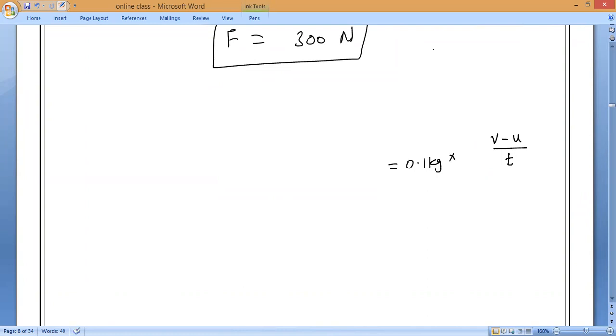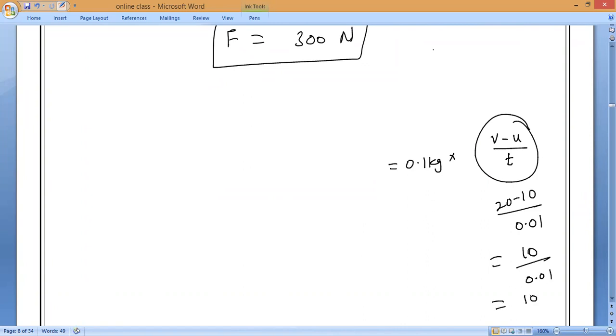Final velocity is 20, initial velocity is 10, divided by 0.01, which is 10 divided by 0.01, which we can multiply to get 1000 divided by 1. Then 0.1 into 1000 is equal to 100. That is what I'm saying. So in these cases, when the ball is going and hitting back, always consider initial velocity as minus and final velocity as positive.